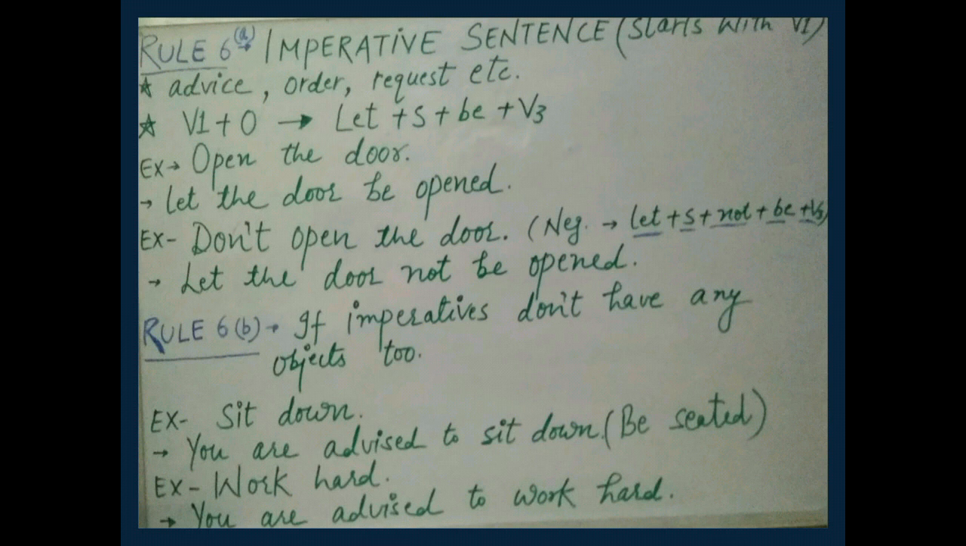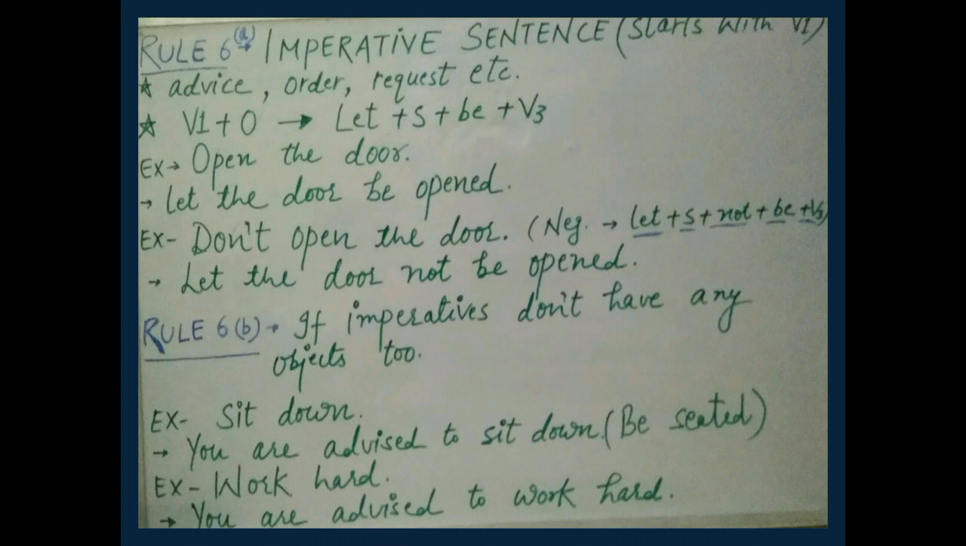Example, open the door. Open is V1, object is the door. When we change it from active to passive, it will become let the door be opened. And if we take negative sentence, don't open the door. So remember, this not word will be added just before the word be. And it will become let the door not be opened. Clear?